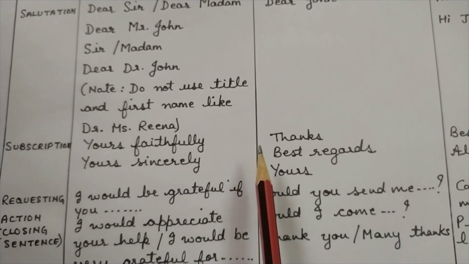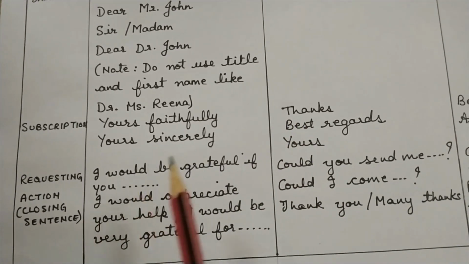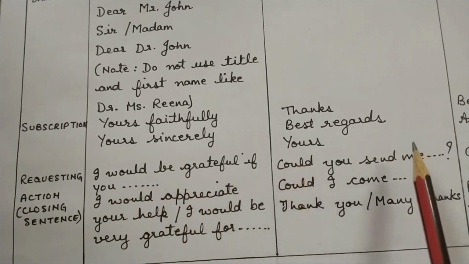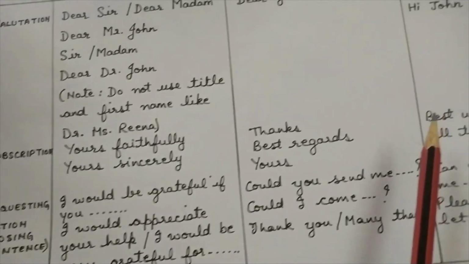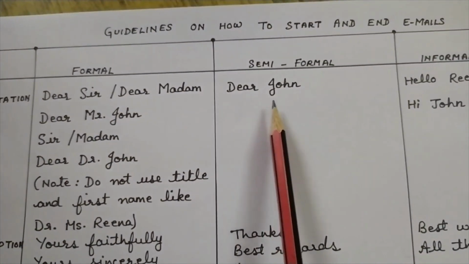Now requesting action in the case of a formal email, the closing sentence can be any of these. I would be grateful if you, whatever the request is. I would appreciate your help, or I would be very grateful for. Now in the semi-formal email, your salutation will be Dear John.